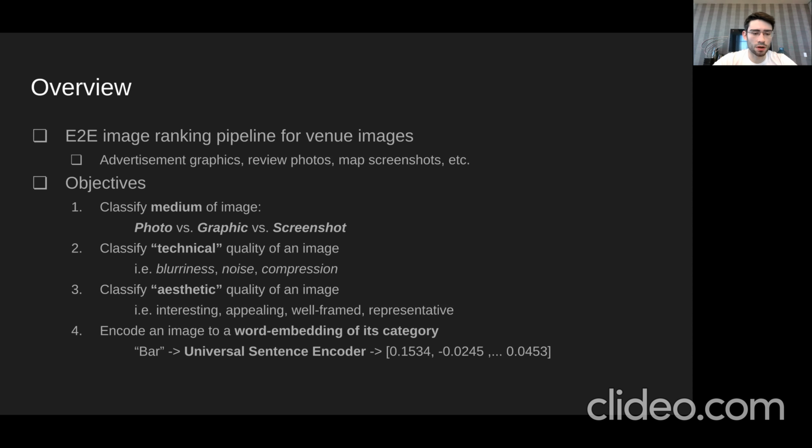All decrease technical quality. You can also classify by aesthetic quality, which is how appealing an image is, or in this case, representative of a specific venue. Lastly, I wanted to encode an image to a word embedding of its category. So I want to be able to associate an image with a category and do so in a way with more context than just associating it with an orthogonal label.